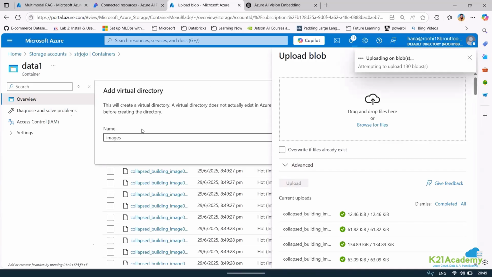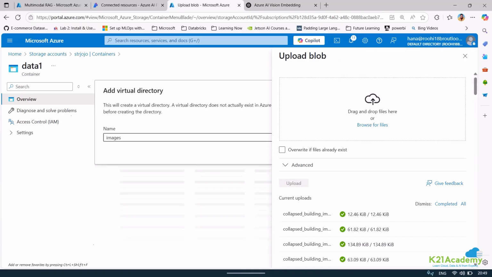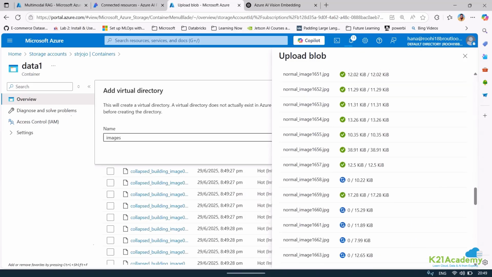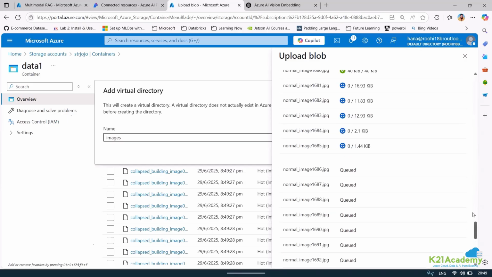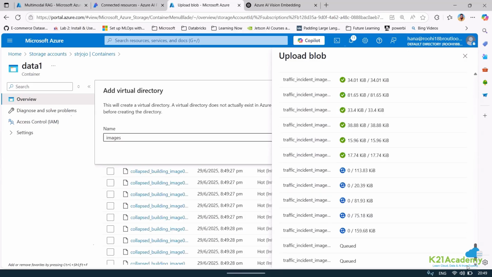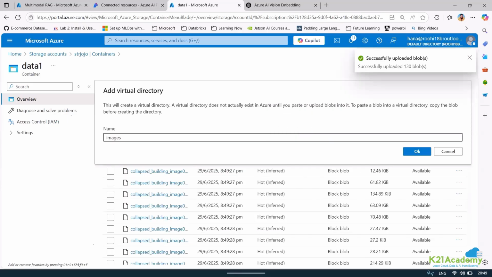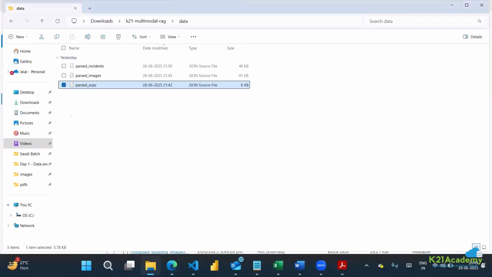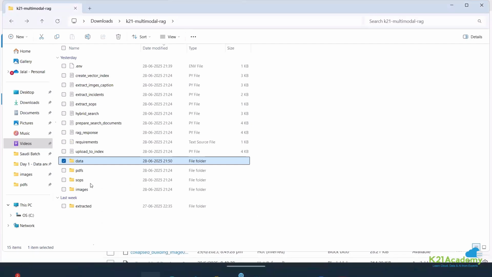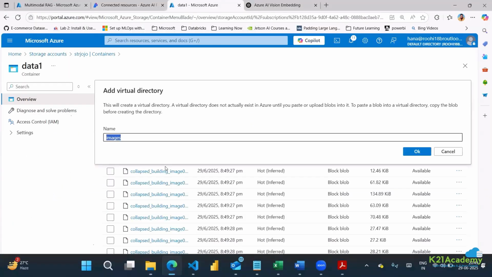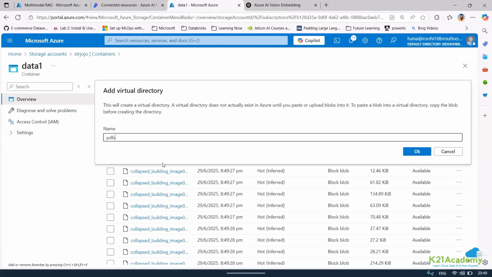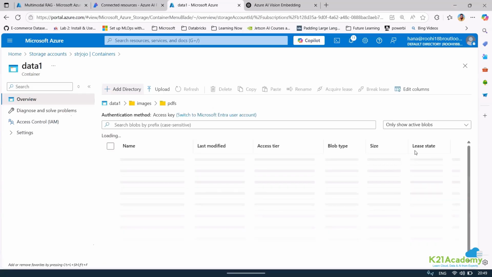Let me create one more directory. Almost done. Just allow it some time in the system. Now let me create another. I need to check what is the folder name. I have images, SOPs and PDFs. Let me just use that same thing as PDFs, or you can give another name as incidents if you want.